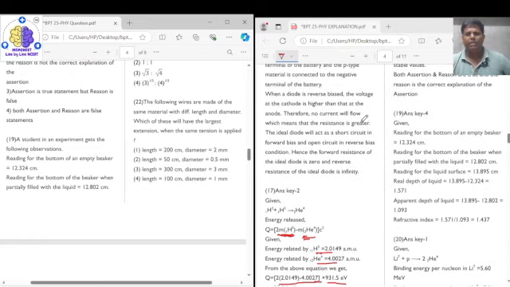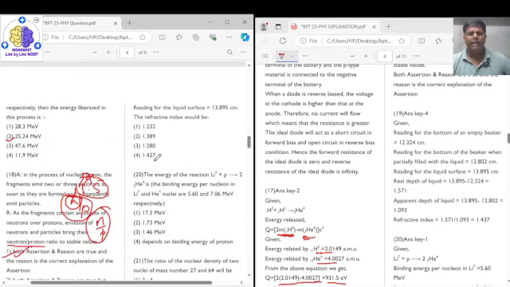Now coming to question number 19. Question number 19 says that a student in the experiment gets the following observations: reading for the bottom of an empty beaker is this much, that is, this depth is being measured with the help of a microscope. Then the reading of the bottom of the beaker after filling it with liquid, we get the reading as 12.802. And then the reading of the liquid surface is coming as 13.895. They are asking for the refractive index.